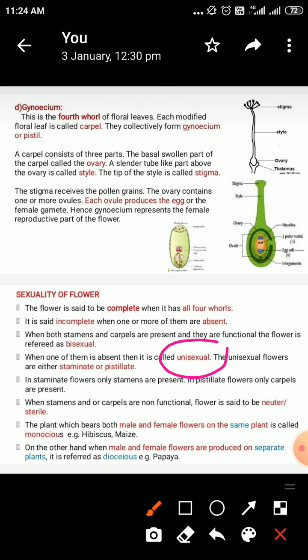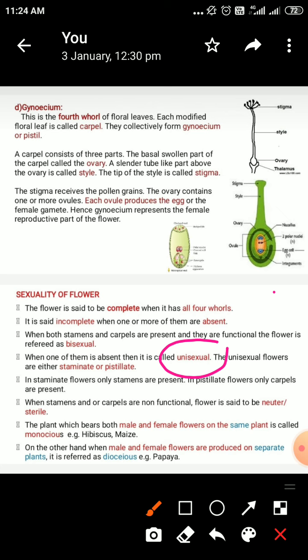Such flowers are called as unisexual. Uni means one, sexual means sex. Only one sexual organ, either male or female, is present.